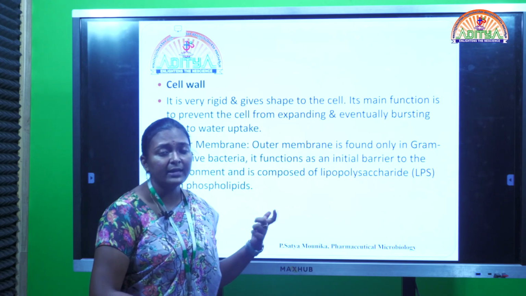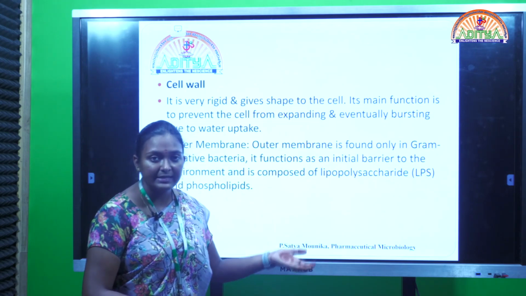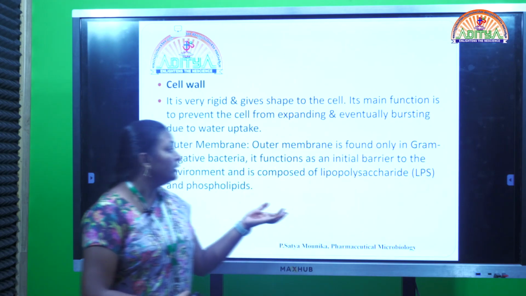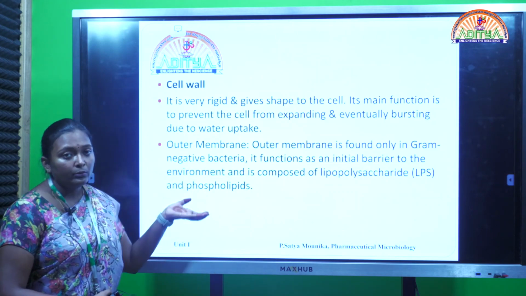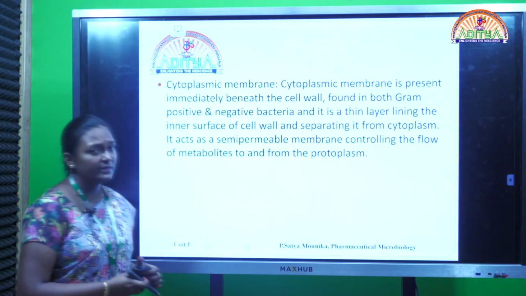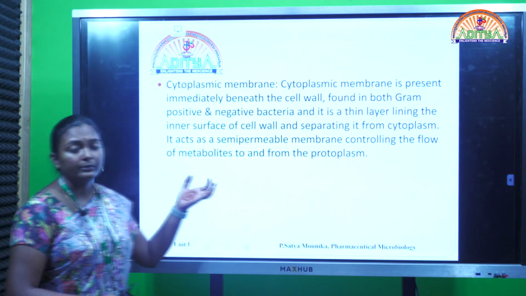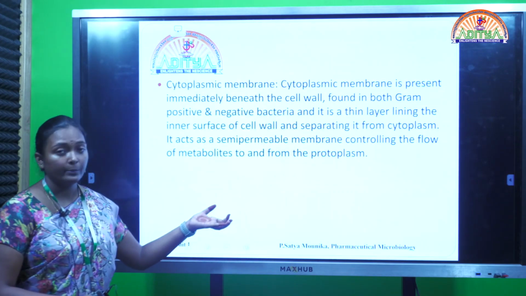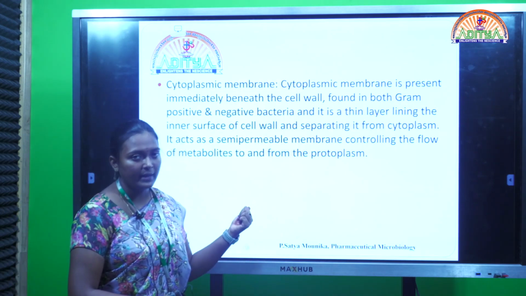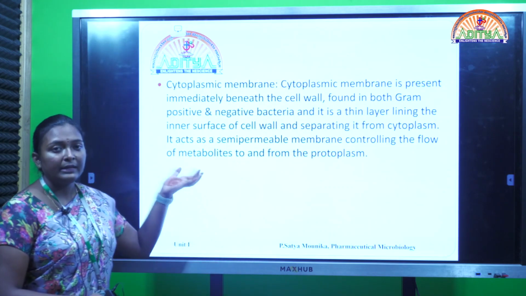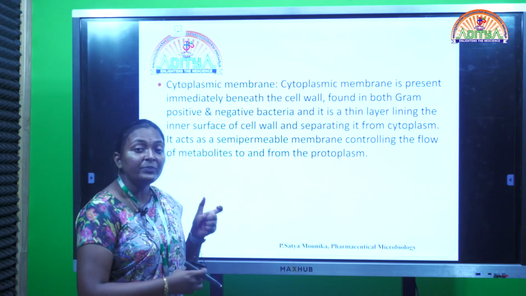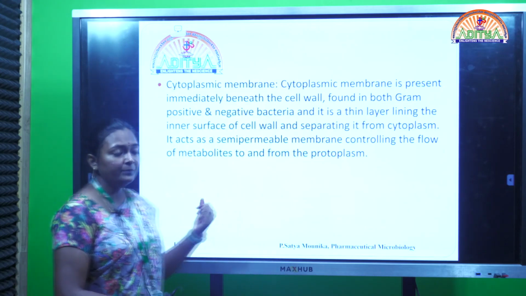Hence the colored cell constituents that are present inside the cell would come out, and they would appear as colorless. So only the gram-negative bacteria contain the outer membrane, and it is composed of lipopolysaccharides as well as phospholipids. Now coming to the next membrane, that is called the cytoplasmic membrane. This is in both gram-negative as well as gram-positive bacteria, and this layer is the one which separates the outer layer or outer envelope from the cytoplasm that is present inside the cell.